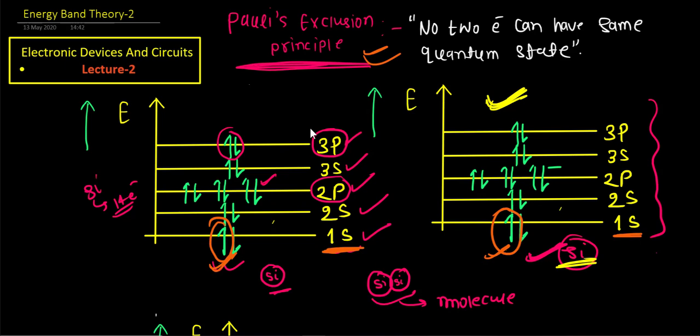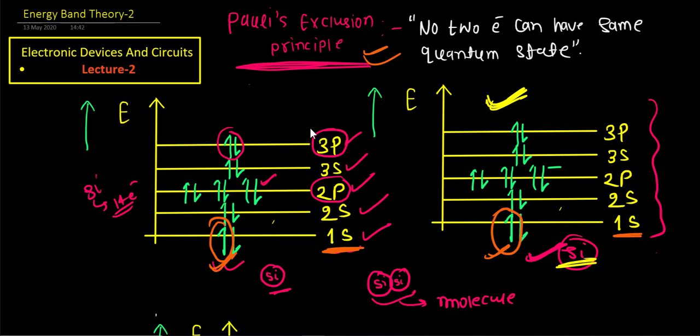So this is the problem. How are these energy levels going to be defined for two atoms, or for matter, for a larger number of atoms?